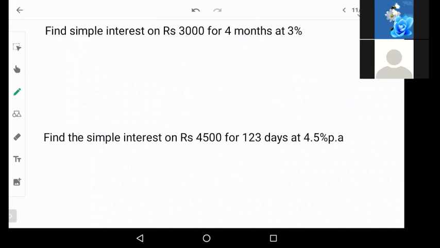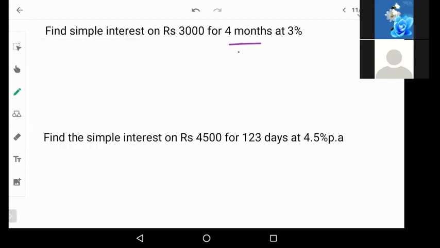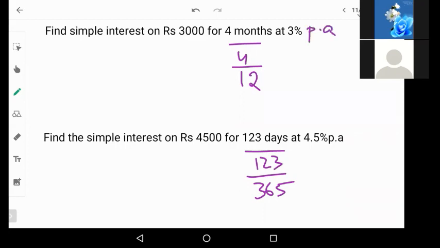Understood, right? So whenever you have months given in the time, divide by 12. Whenever you have days given, divide by 365. Now here in this problem, 123 by 365. This is per annum. Clear? Now will you solve these two problems?